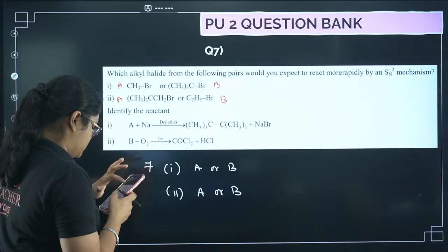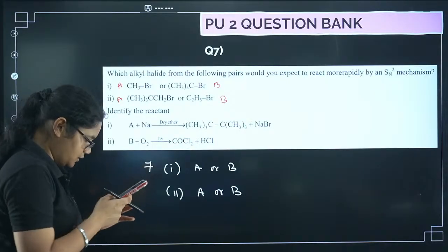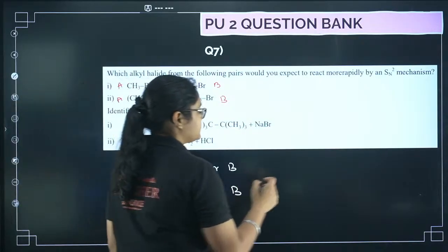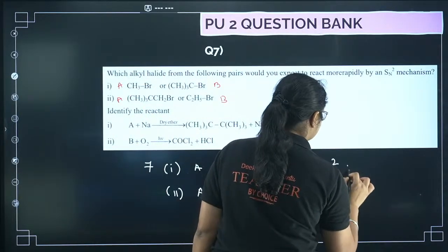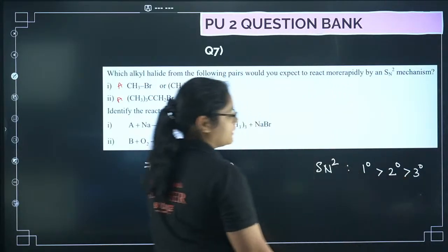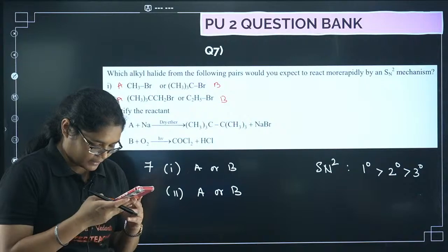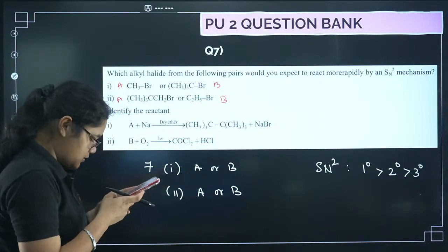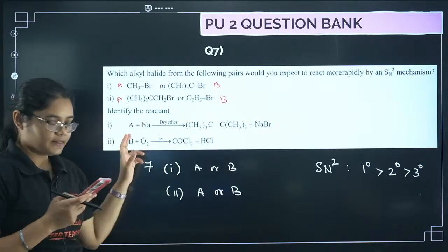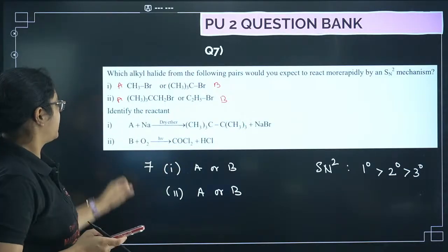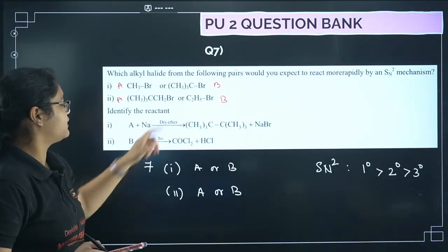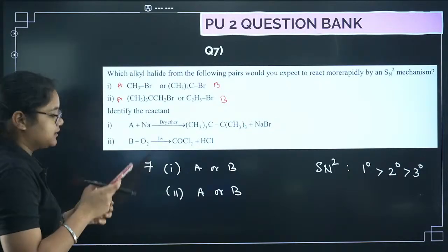So which one will react faster with SN2 mechanism? And if you don't know the theory behind that, let me just tell you. In SN2 mechanism, the order is 1 degree, 2 degree and 3 degree, okay. Now I think you can answer. Yes, very good. So you just need to tell me whether it is A or B here. In 7th question, 1, okay, this is 1, A or B. Which one will be reacting faster? Yes, Royson, very good, A.